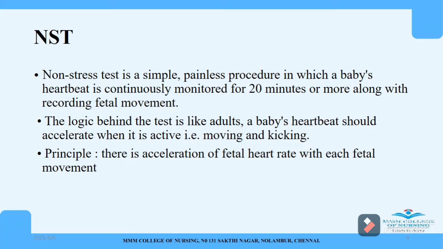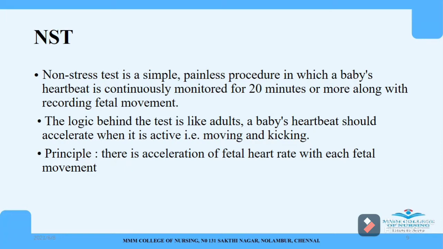So the logic behind the test is like adults, where a baby's heartbeat should accelerate. Accelerate in the sense it will increase when it is active, that is moving or kicking. Since adults, when we are doing any activity like walking, running, anything, what happens? Our heartbeat will increase.